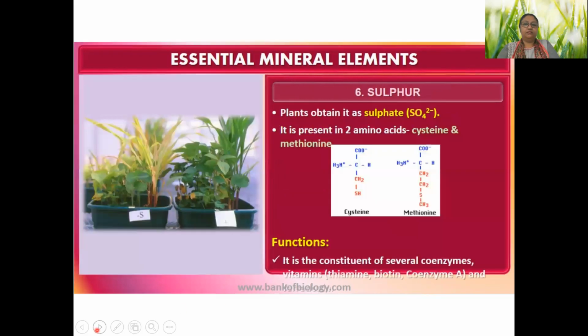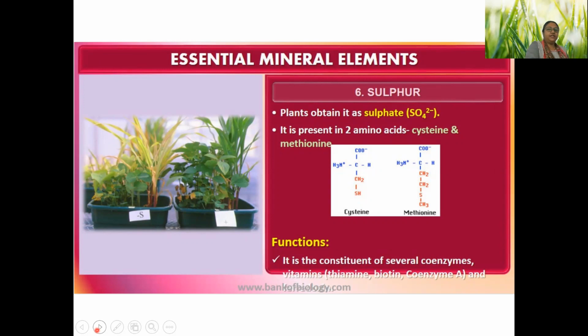So next is sulfur. Sulfur is present in proteins because two amino acids are there which are having sulfur in them. Apart from that, there are biotin, there are coenzyme A, and I told you about iron sulfur protein. All of them are requiring sulfur as a component.